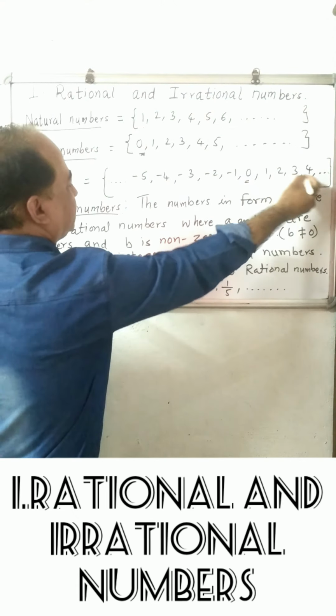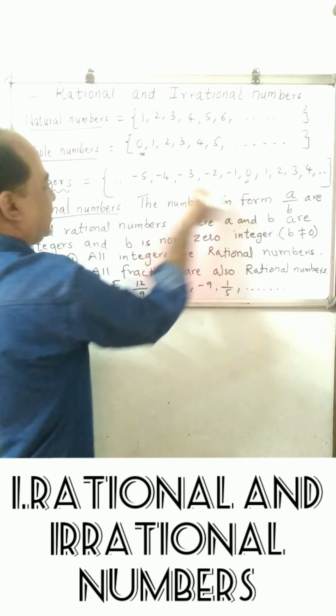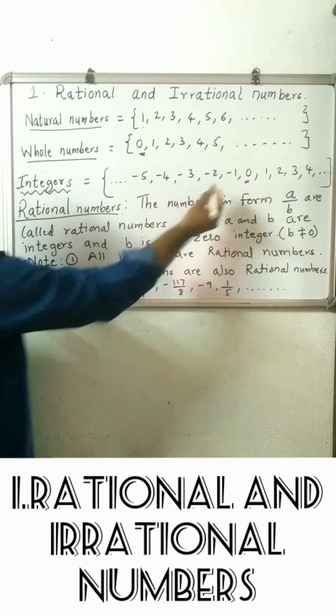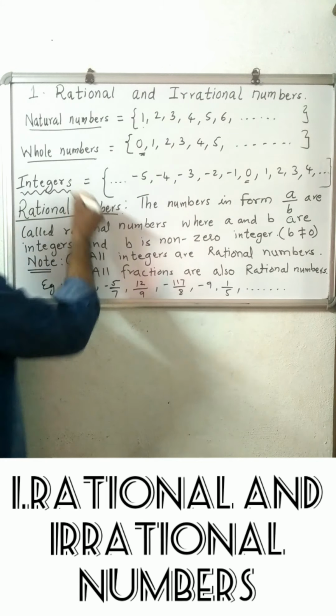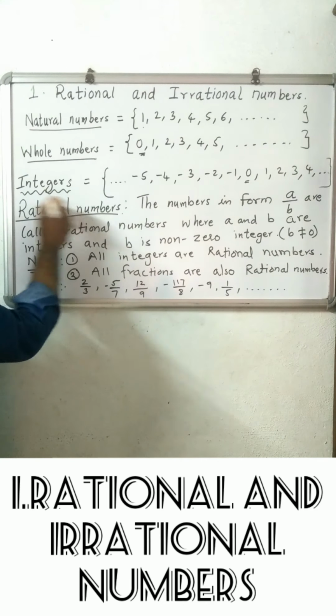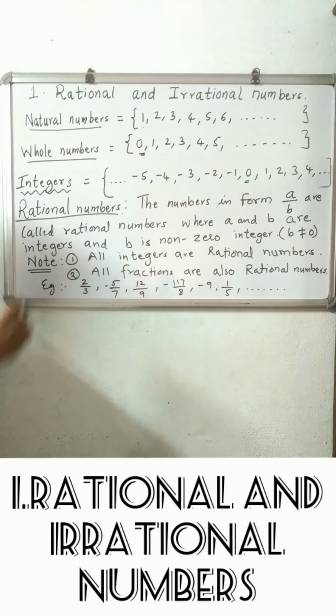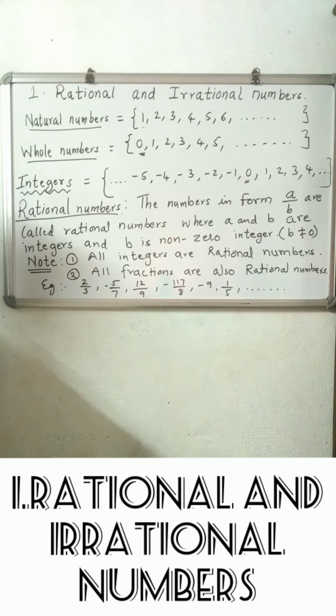So 0, 1, 2, 3, 4, 5, 6, infinite on the right side. Left to the 0 there are negative integers: minus 1, minus 2, minus 3. Here also it is an infinite set. All three sets are infinite, and here it is infinite on both sides. Next to these sets come the rational numbers. Now what are rational numbers?